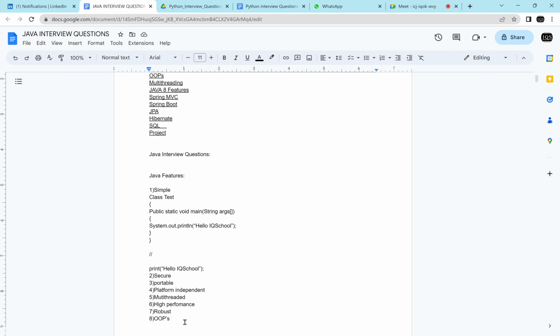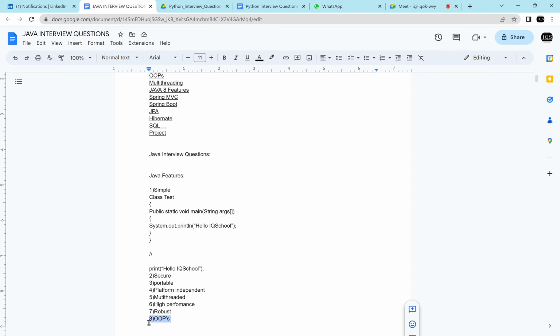Did the OOPS concept come into the picture in Java only, or is there any other programming language where OOPS is already built? You know C++, right? C++ is both a procedural-oriented programming language and also an object-oriented programming language.